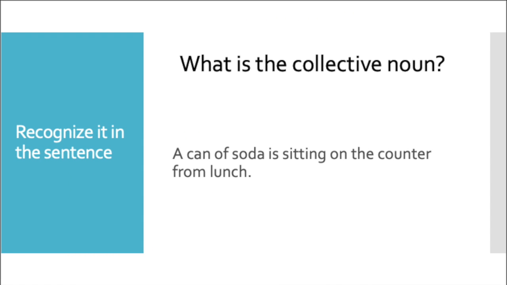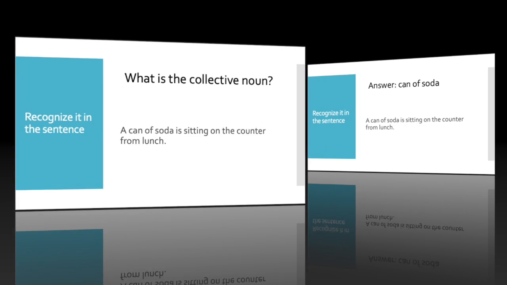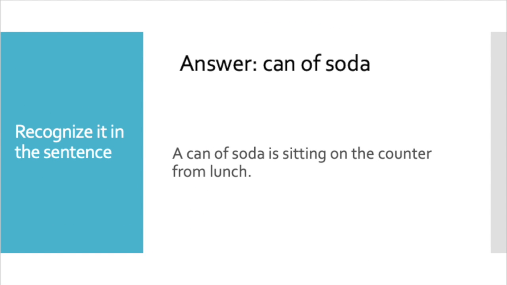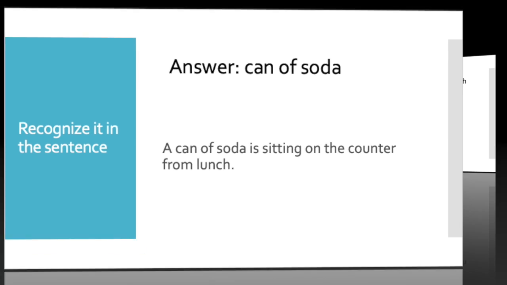The next sentence is: A can of soda is sitting on the counter from lunch. What is the collective noun in this sentence? In the sentence, a can of soda is sitting on the counter from lunch, the correct answer is can of soda. Soda is in the can. So can is just one can, but there's multiple soda in this can.